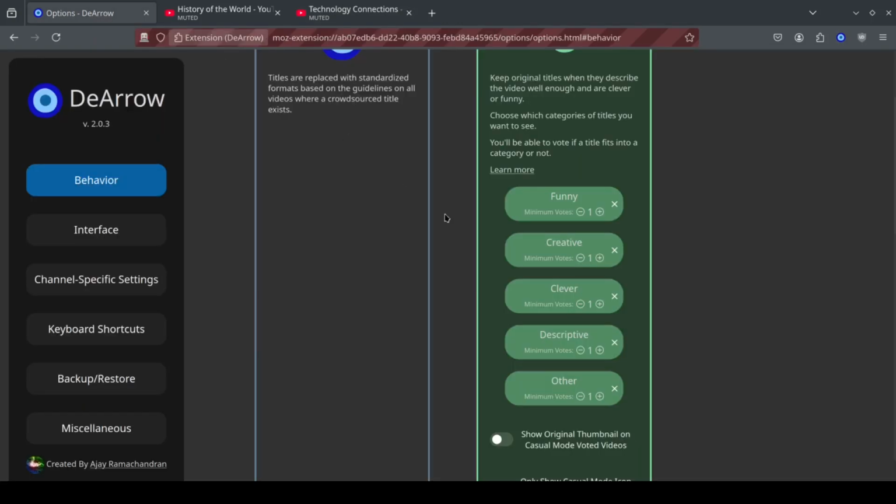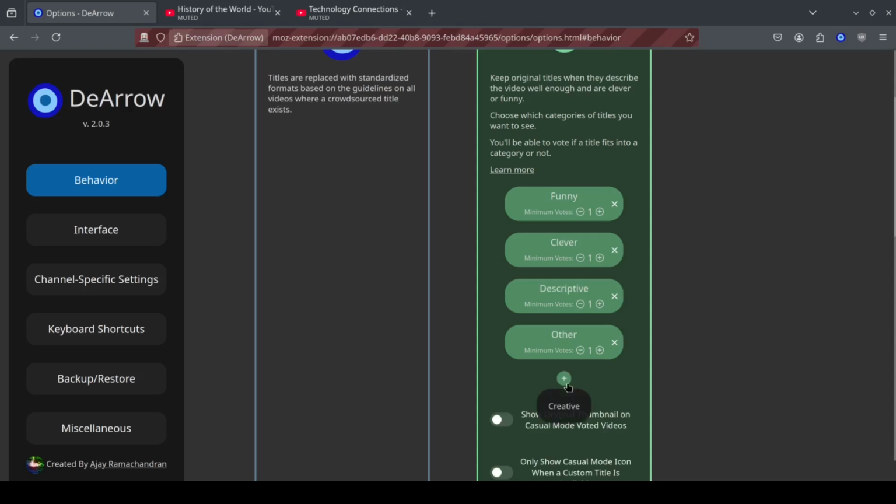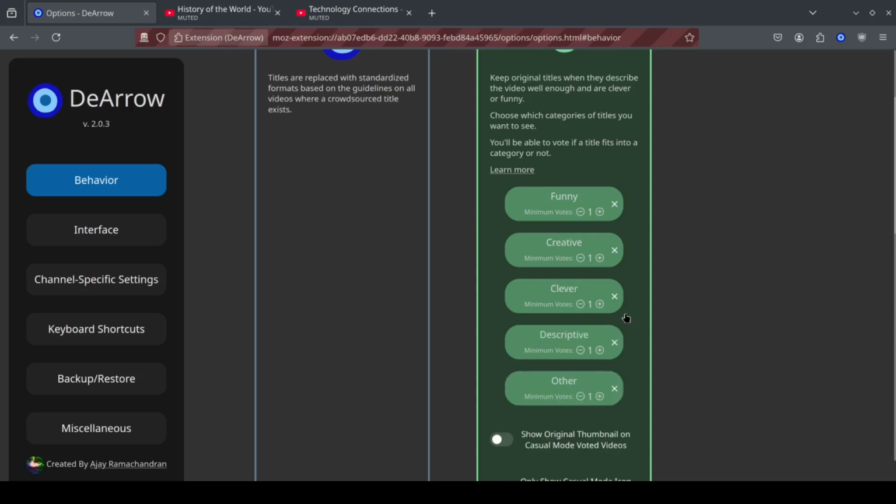And so you could configure which categories that you prefer to see original titles for in the settings here. And you can disable or add different categories as you see fit, and also change the minimum number of votes that are required before you will see the original title. So if you want to see funny titles, but only funny titles that a certain amount of people have voted are funny, then you can increase the minimum vote count here.